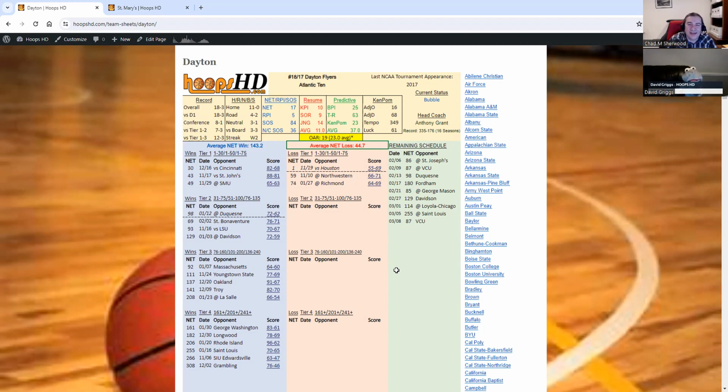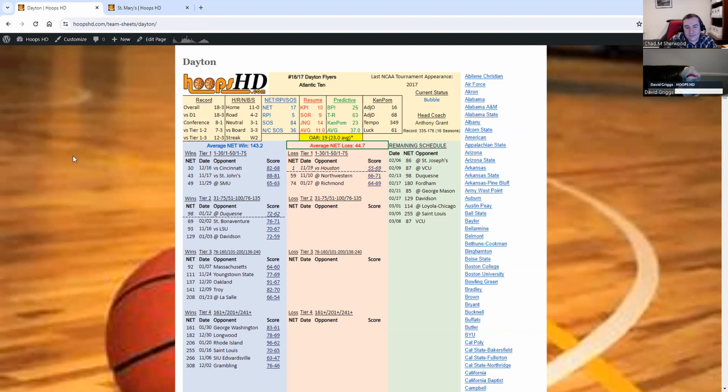I've never really looked at it. I don't know that many bracketologists do, but it's on the NCAA's team sheets, so we give it to you. This is a team that right now is looking pretty good. They got a lot of wins, just three losses.